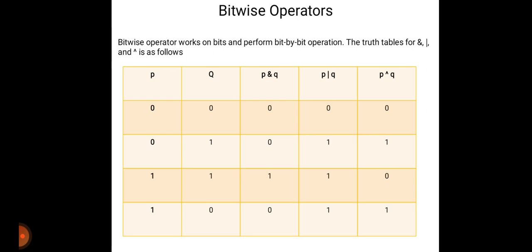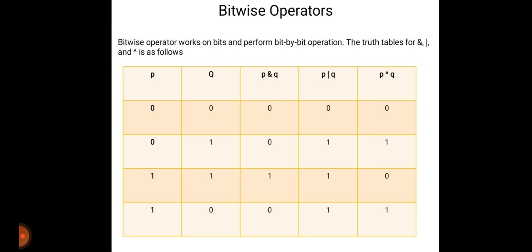Here 0 0 means what? P and Q is 0, P or Q is 0, and P xor Q is 0. Then for 0 1 it is 0 1 1. For 1 1 it is 1 1 0, and for 1 0 it is 0 1 1.